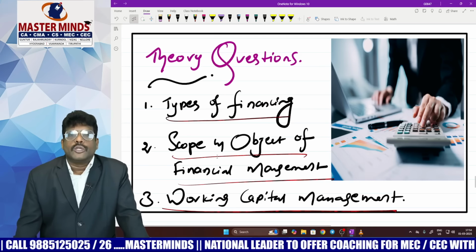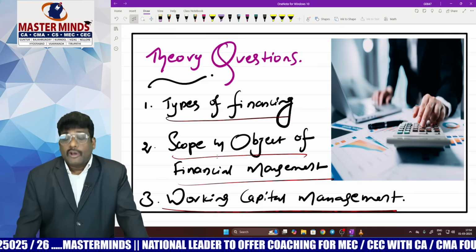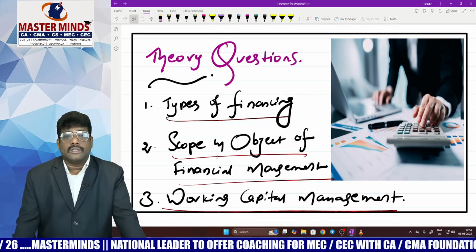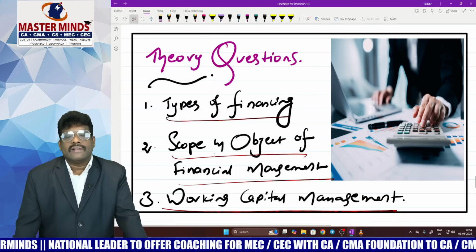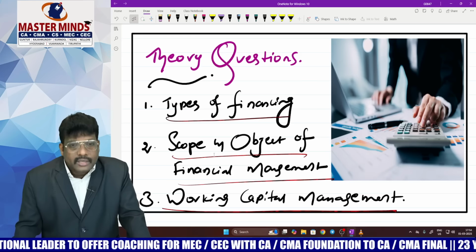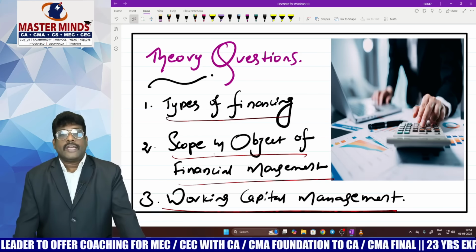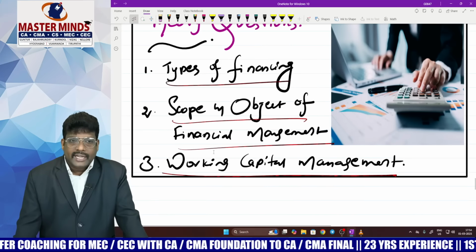In scope and objective: the various decisions of financial management, the role of the financial manager, profit maximization versus wealth maximization. Concentrate on types of financing, where venture capital financing, commercial paper, American depositary receipts, global depositary receipts, security financing, right? All these concepts you have to identify.